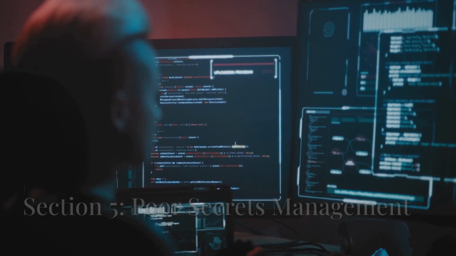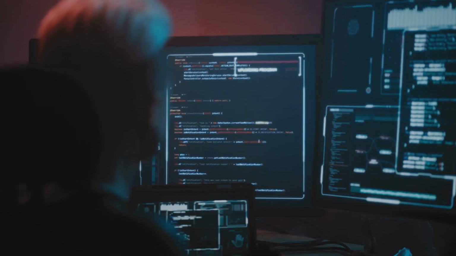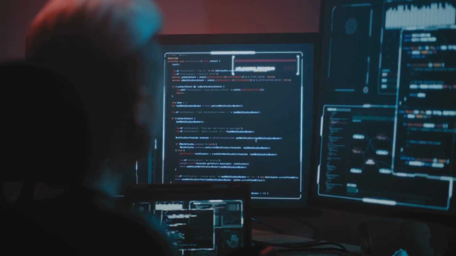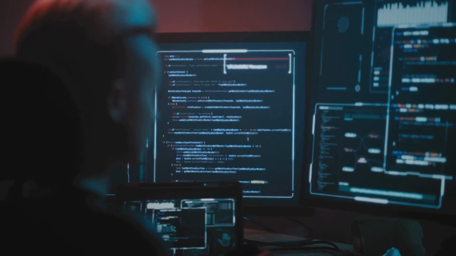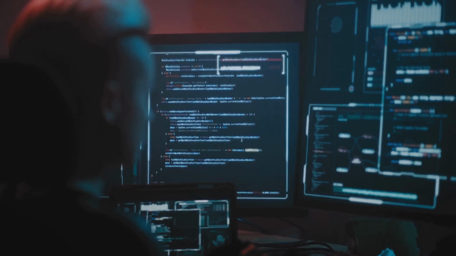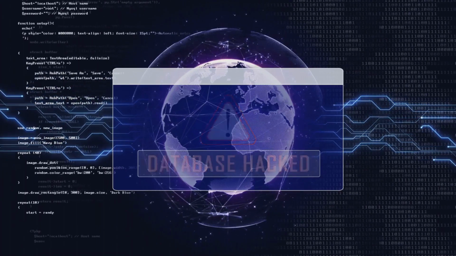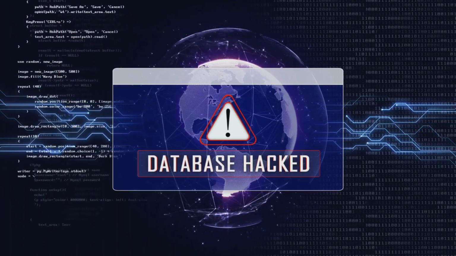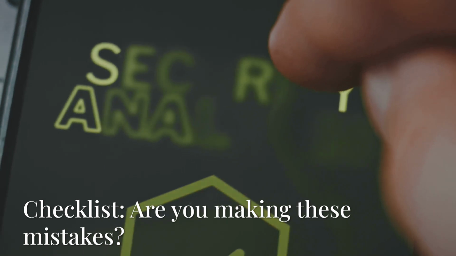Hard-coded credentials in code repos are a gold mine for attackers. Demo: search GitHub for an AWS secret key, thousands of results. Actionable: use AWS Secrets Manager, rotate keys, and never commit secrets.